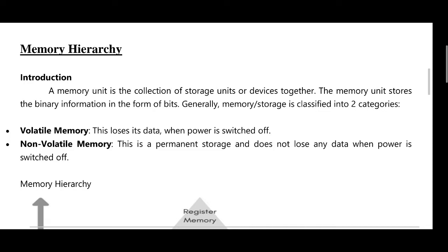Generally, memory storage is classified into two categories: volatile memory and non-volatile memory. Volatile memory loses its data when power is switched off. Non-volatile memory is a permanent storage and does not lose any data when power is switched off.